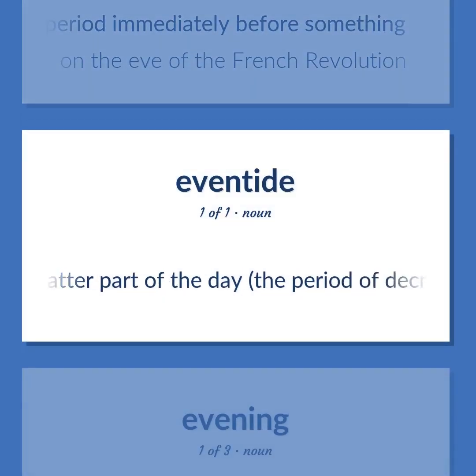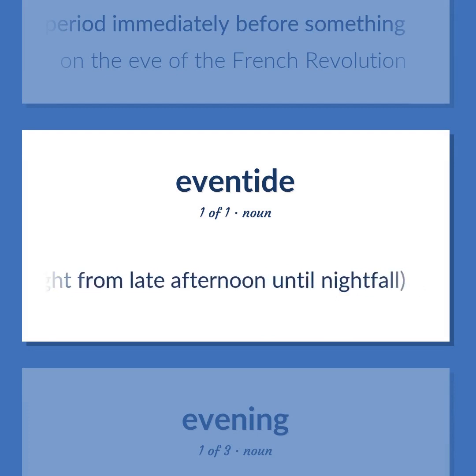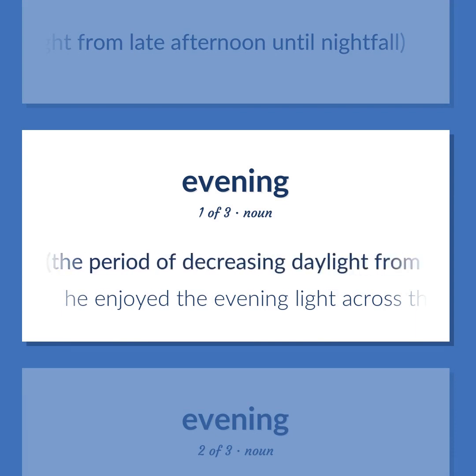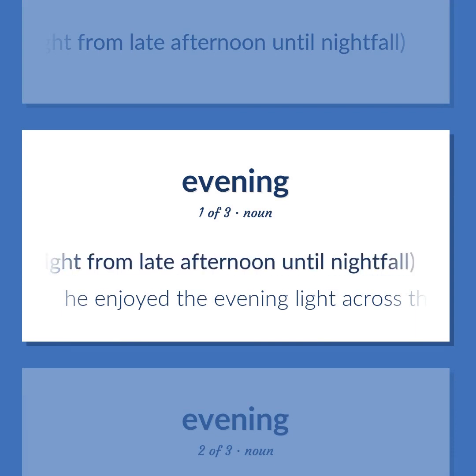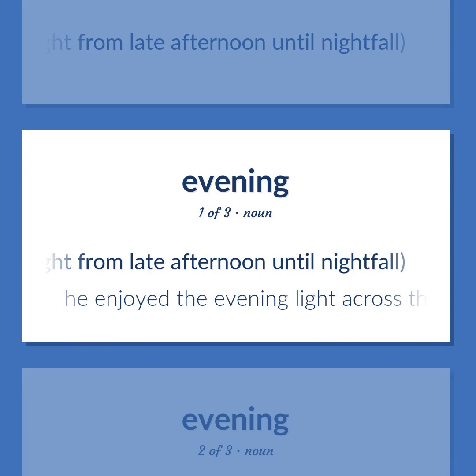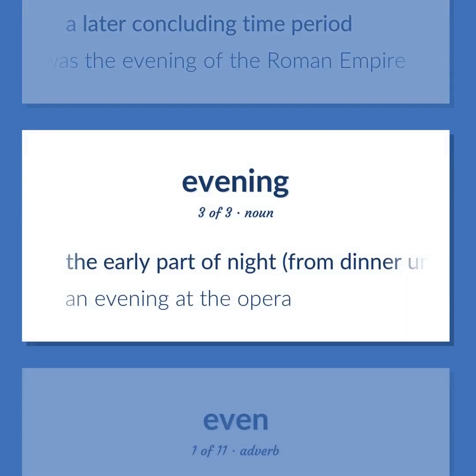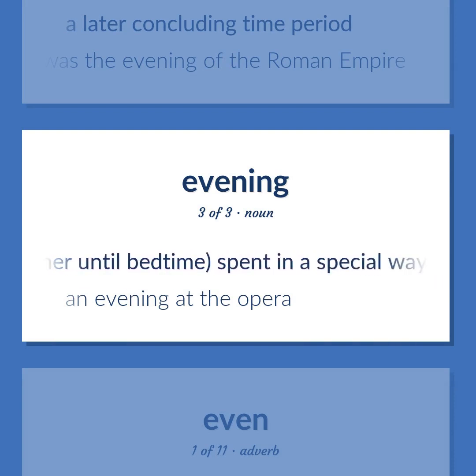The latter part of the day, the period of decreasing daylight from late afternoon until nightfall. He enjoyed the evening light across the lake. A later concluding time period. It was the evening of the Roman Empire. The early part of night, from dinner until bedtime, spent in a special way. An evening at the opera.